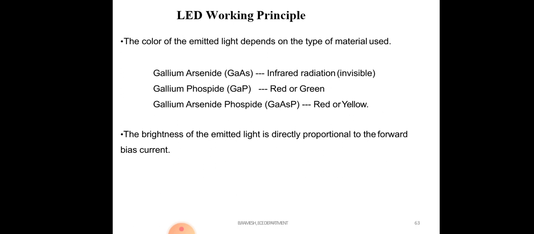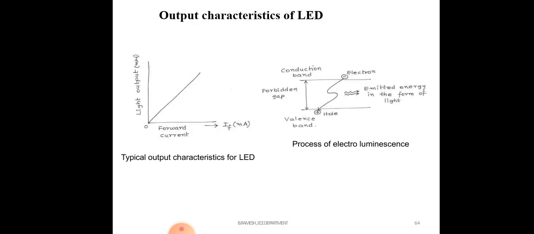The next one, LED characteristics. Current is directly proportional to the applied voltage. For emitting light, the charge carriers move between the conduction band and valence band. When you apply the voltage, the charge carriers move from the valence band to the conduction band.